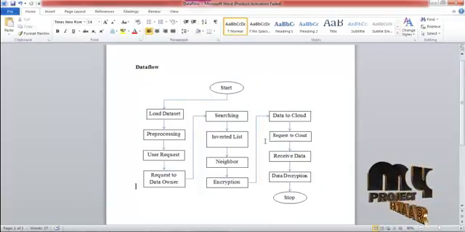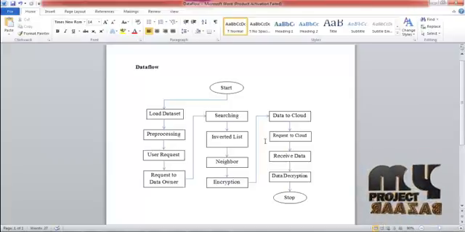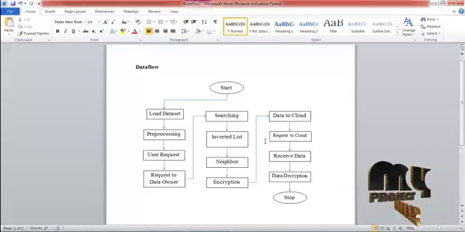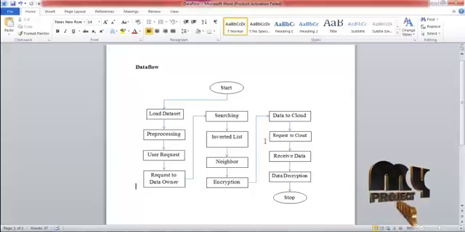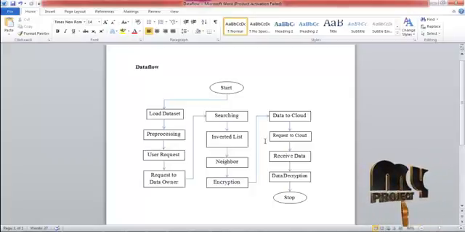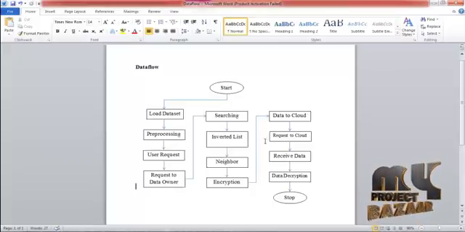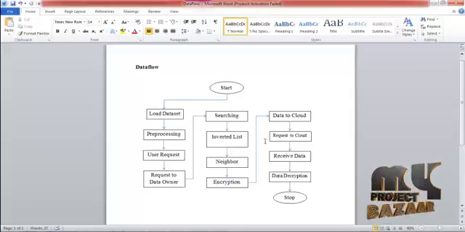First of all, load the dataset. The dataset contains the hotel details, and then the pre-processing is very important for the dataset. The pre-processed data is sent to the user request. The user has to select the request and then send. The request is transferred to the data owner. The data owner searches the relevant data for the query sent by the user.